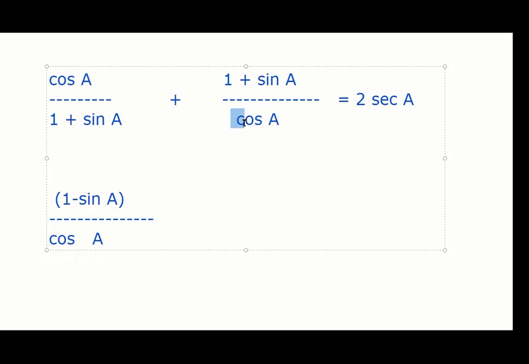Now, if denominators are the same, you can directly add it or not? Yes. So 1 minus sin A plus 1 plus sin A, and minus sin A plus sin A is cancelled. So what is becoming now? 2 by cos A, that is 2 sec A. Tell me, simple or not? Yes, sir. It's all about thinking. So what you are doing is also very right, but it will be more steps.